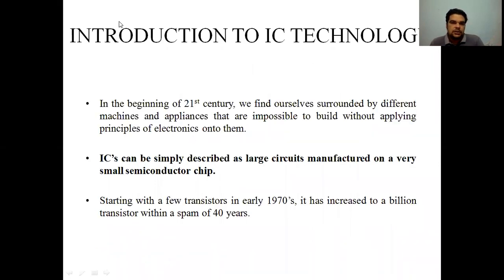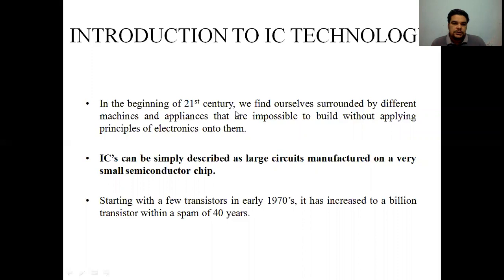So it all started in the beginning of the 21st century. In the present scenario, there are many machines and appliances around us that were impossible to build without applying some electronics onto them. You would all agree with that.